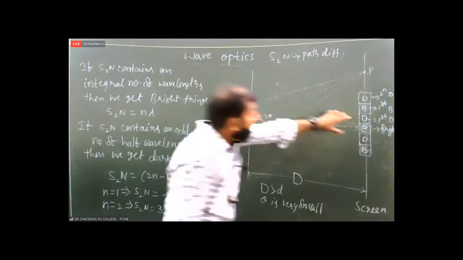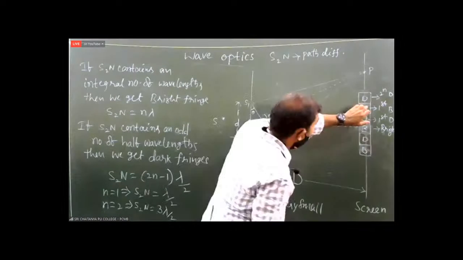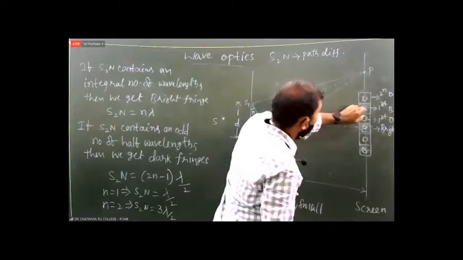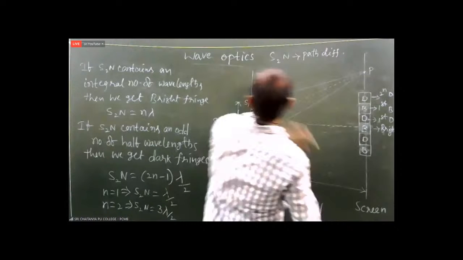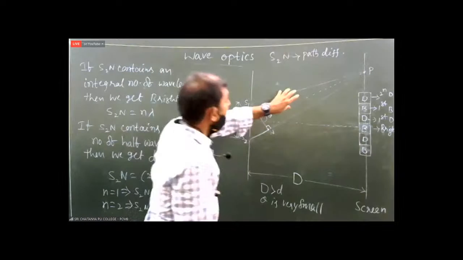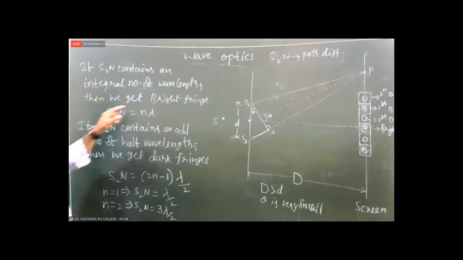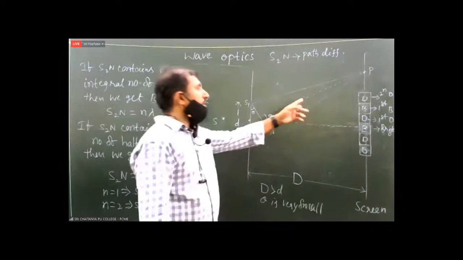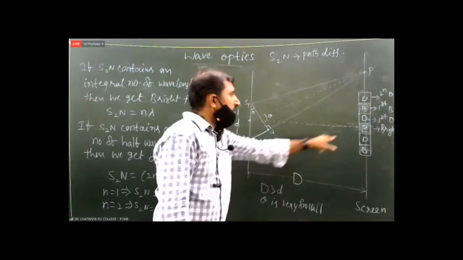This formation of alternate brightness and darkness is called interference. That's why the interference pattern is observed and explained by Young's double slit experiment. We can continue in the next class.